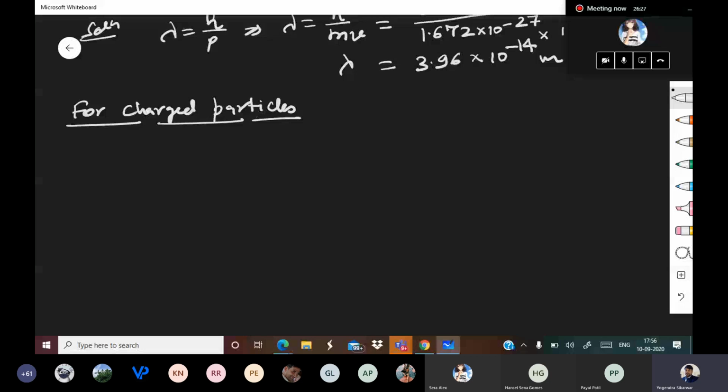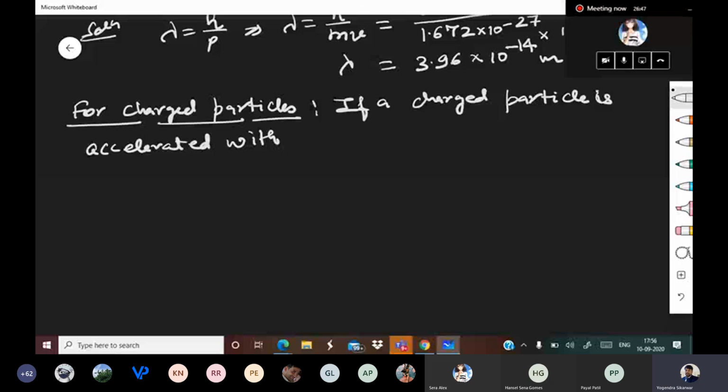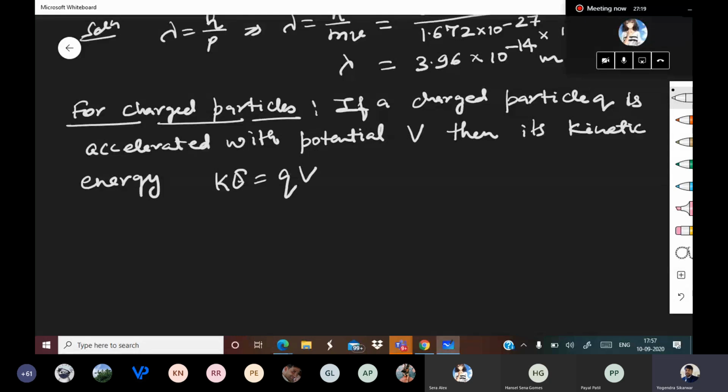For charged particles, if a charged particle, let me mention it as q, is accelerated with potential v, then its kinetic energy KE is equal to qv.